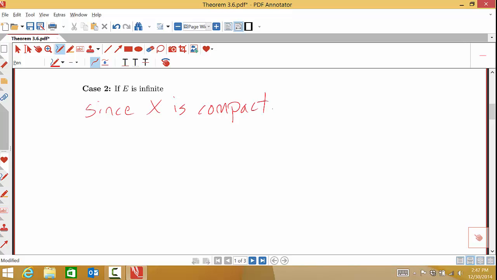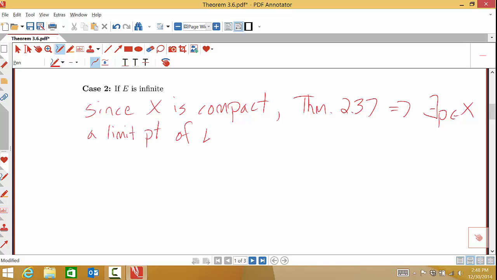Since X is compact, there is a theorem in our book, Theorem 2.37, that guarantees us that there exists a P in X that is a limit point of our set E. Now I would note here the suggestive name limit point. Okay, well, limit point, that means we can put neighborhoods around it. We're going to always have an element of our set E.